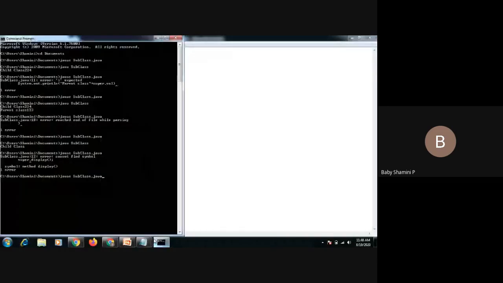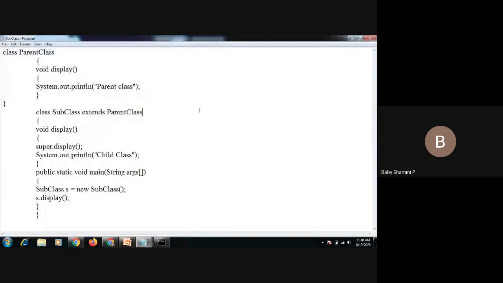I made a mistake in the method name. So when both the parent class and child class contain the same method, we have to give the super keyword followed by the method name. Then it executes both the parent class statement and child class statement. First, see here, it displays only the child class value. If you want to display both the child class and parent class, we must declare super dot method name.